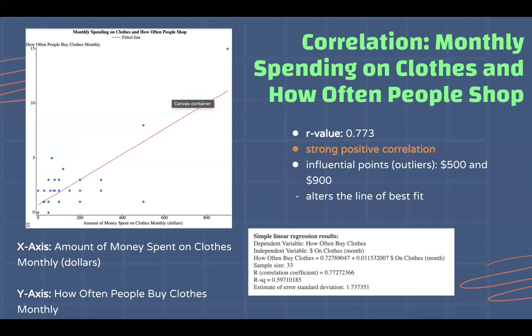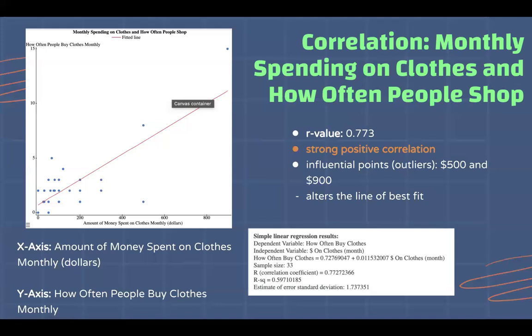The data points in the survey fall in line with the estimated values, sorry. And for my R value, we have a value of 0.773. And since R values fall between the numbers of -1 and +1, and my R value is closer to 1 than 0 or -1, this means that there is a strong positive correlation between how often people buy clothes monthly and how much money they spend on clothes monthly.